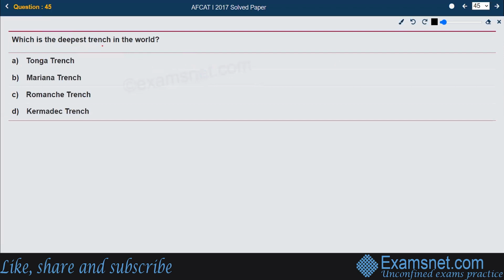Which is the deepest trench in the world? The right answer is Mariana Trench, option B. Mariana Trench, or Marianas Trench, is the deepest part of the world's ocean. Where is it located? It is located in the Western Pacific Ocean.